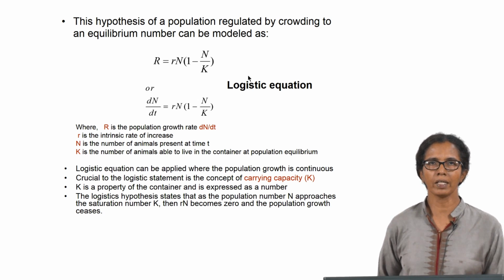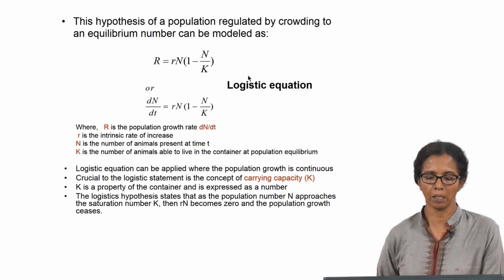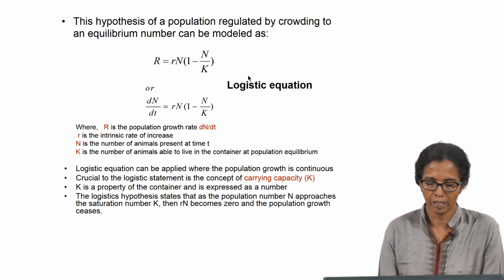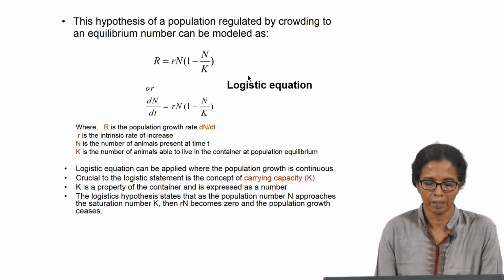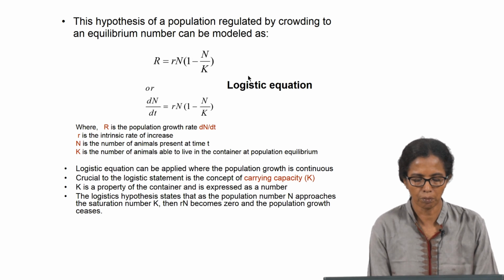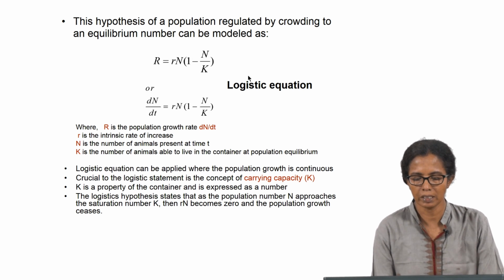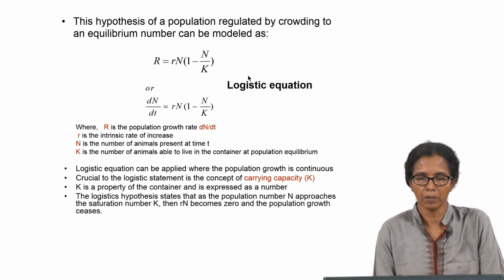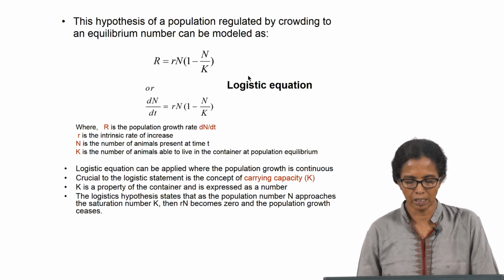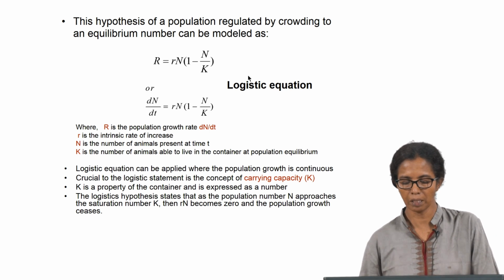A population regulated by crowding to an equilibrium number can be modeled using the equation R = r n (1 - n/K), where capital R stands for the population growth rate, that is given by dn/dt. n is the number of animals present at time t. And k is the number of animals able to live in the container.